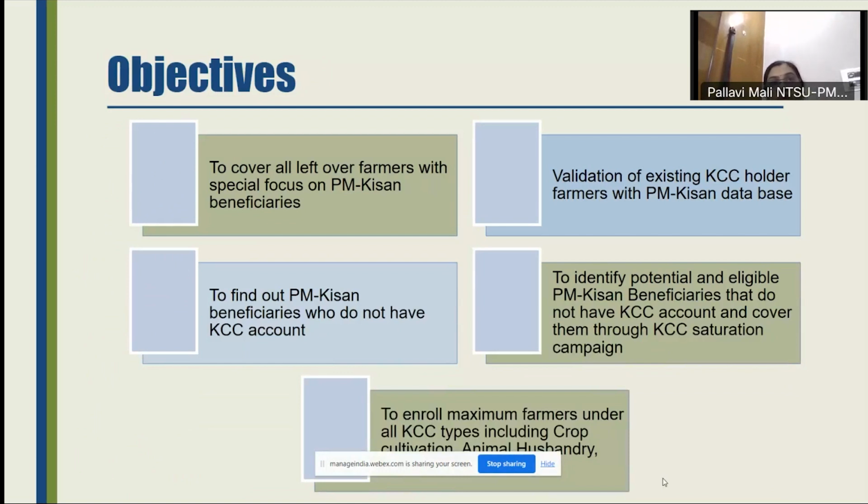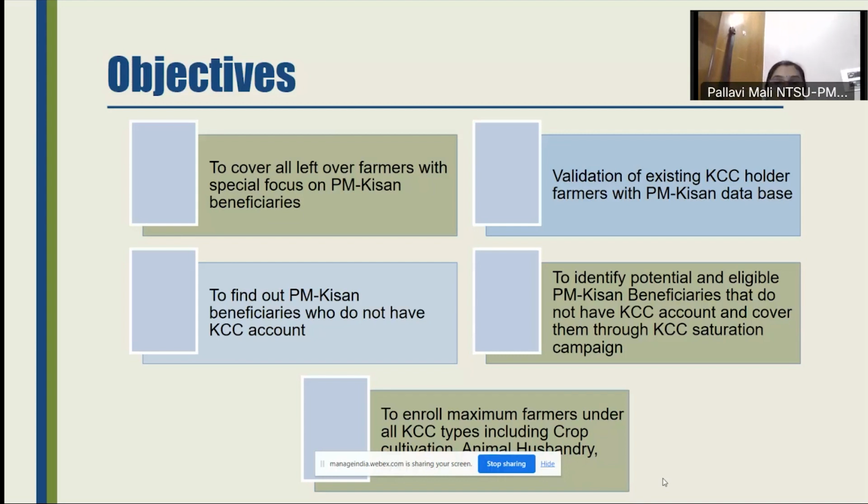We know the huge drive of the Ministry of supporting farmers with income of ₹6,000 per year under PM Kisan, and we have a detailed database of PM Kisan. So for this particular purpose, the KCC saturation drive, we are trying to match the KCC database with that of the PM Kisan database. We are trying to validate the existing KCC holders with the PM Kisan database to find out PM Kisan beneficiaries who do not have a KCC account right now.